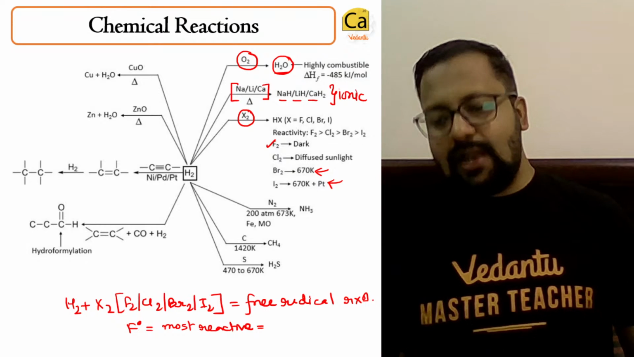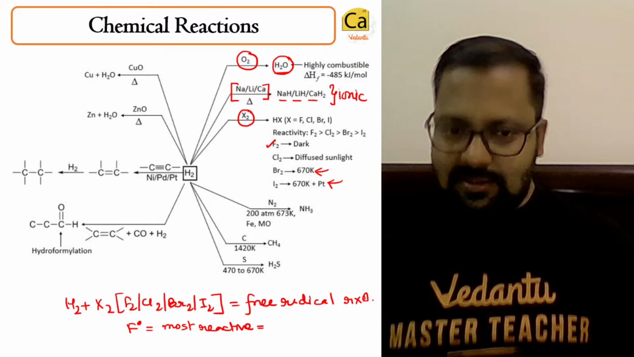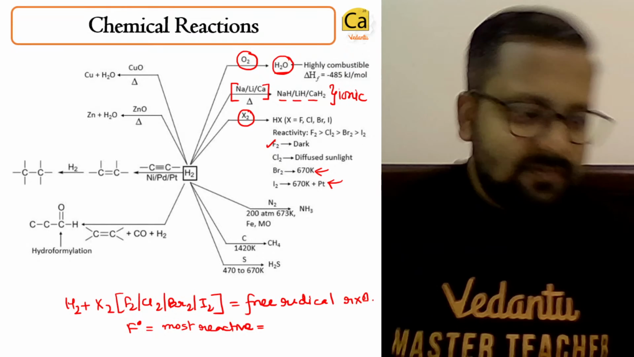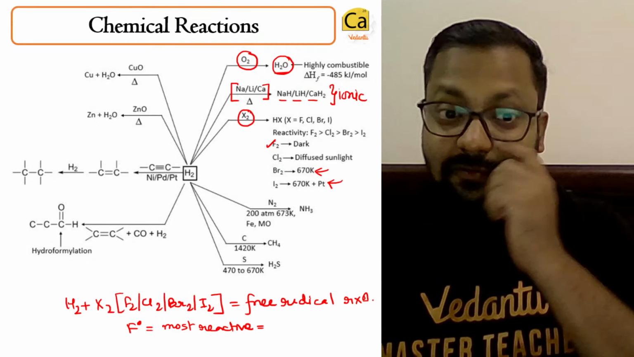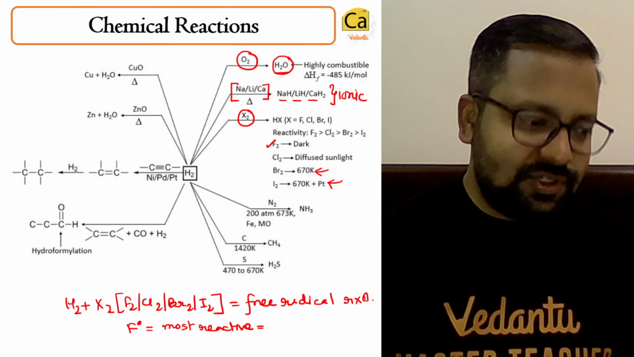Iodine is also electronegative. However, the electronegativity of iodine is very less. Electronegativity of fluorine is very high. Understood?